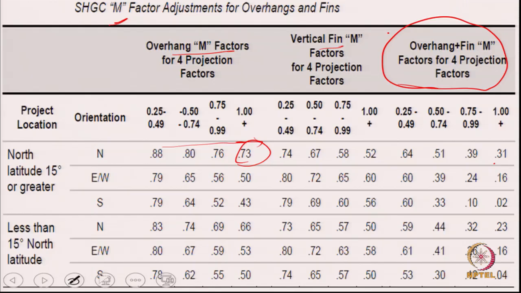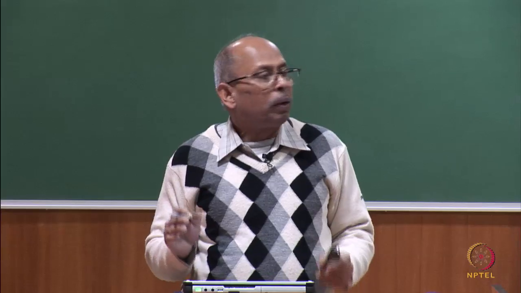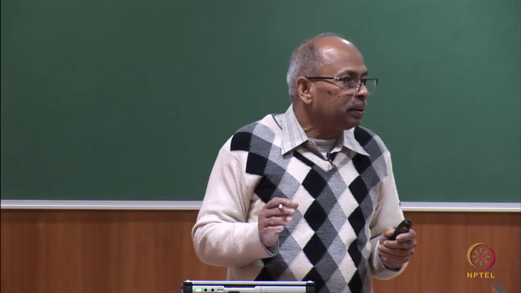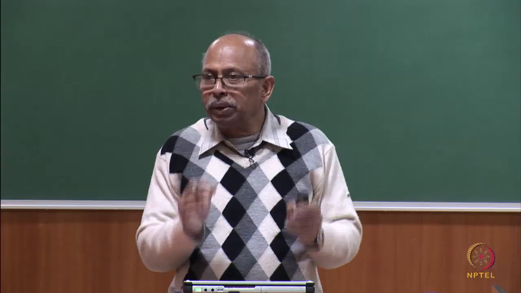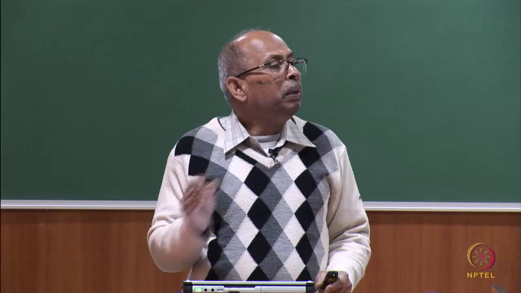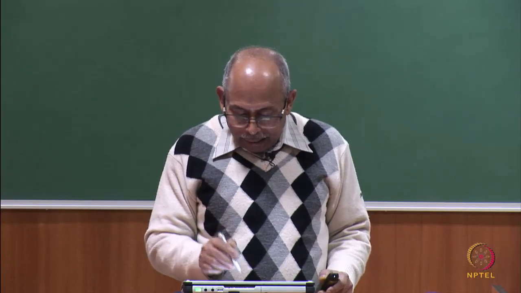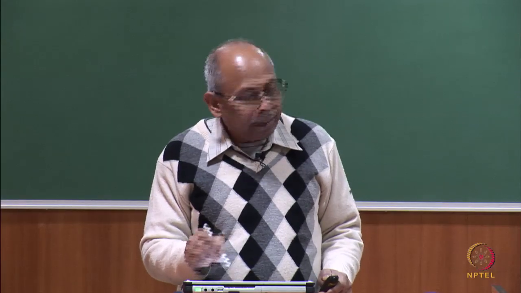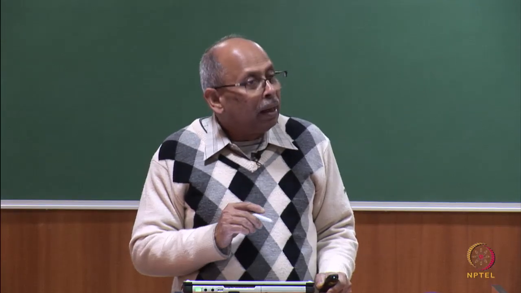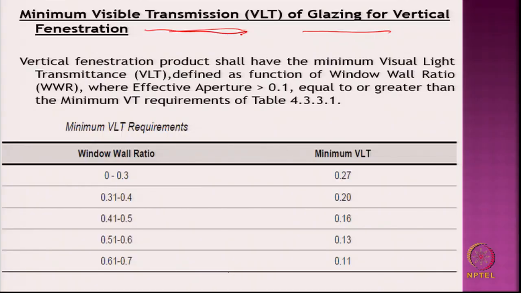Okay. Minimum visible transmission of glazing for vertical fenestration. Now, this took care of the heat coming in. One is the conduction gain through the opaque bodies, the roof, U values, etc., and direct radiation gain through the glasses, and minimizing infiltration, air leakages should not be there. And if you have provided overhang, this has taken care of that, but then I must take care of lighting also. So, this is the minimum visible transmission of glasses, that is prescribed.